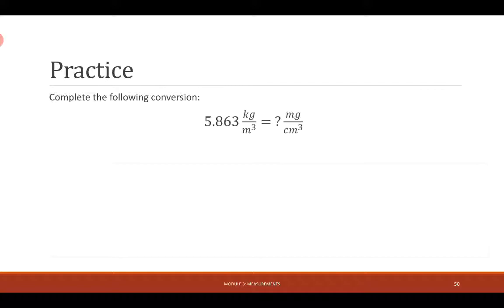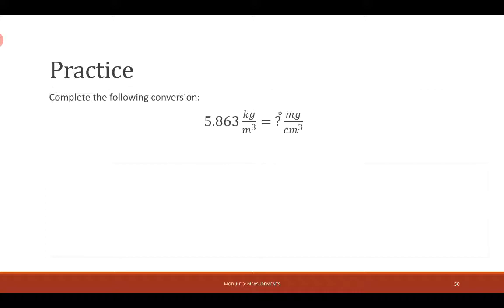All right, here's a practice problem for you. Go ahead and pause the video to try to work that out on your own, and then play the video when you're ready to continue. Okay, let's go over this.